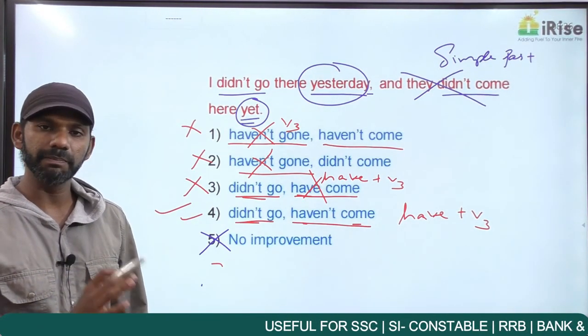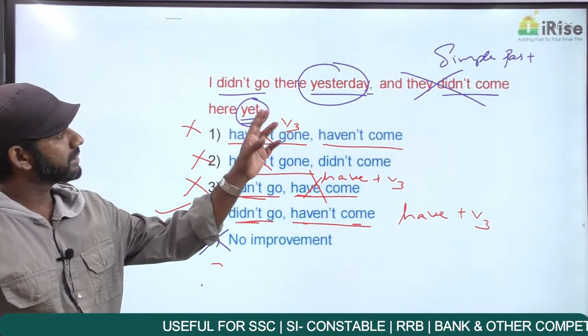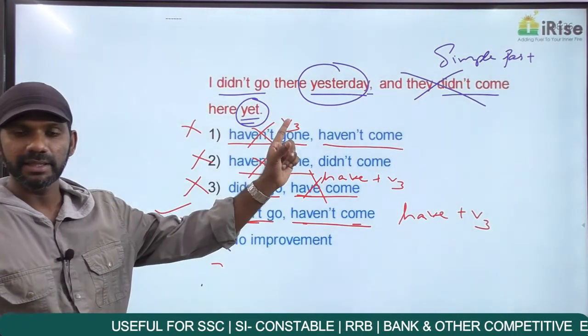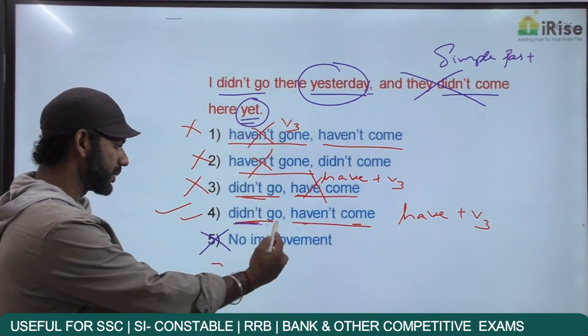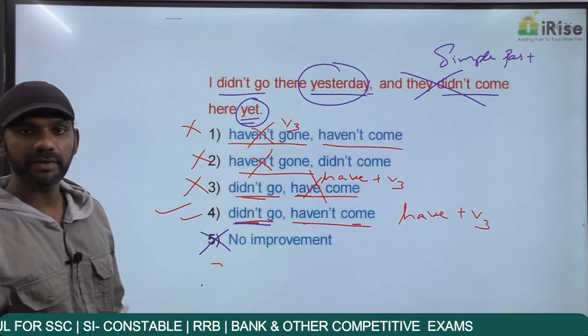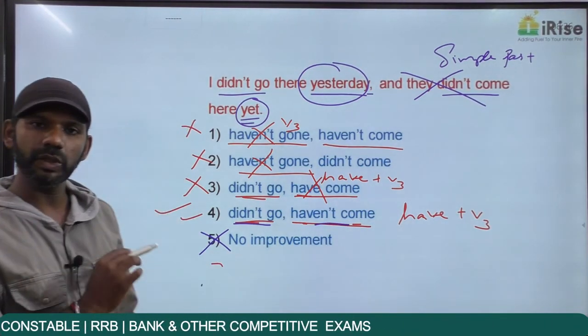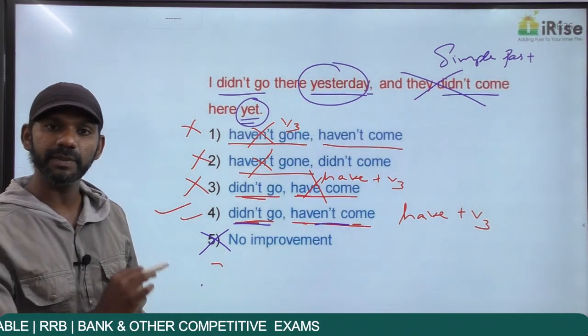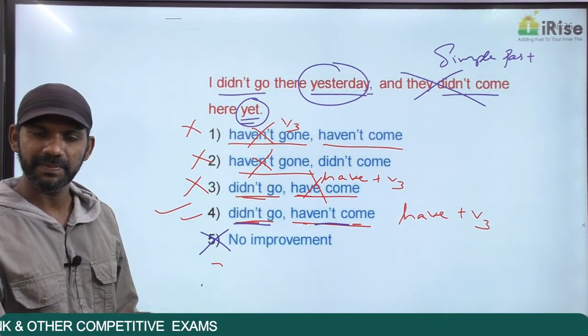Or else, from the beginning to the end, a sentence must be in the same tense. So, similarly, in this statement, in the first idea, we have the word yesterday telling us that it must be in the simple past tense. In the second idea, we have the word yet telling us that it must be in the present perfect tense. So, even though tense consistency is not there, this statement is grammatically correct. So, this is about the usage of yet. Getting it?